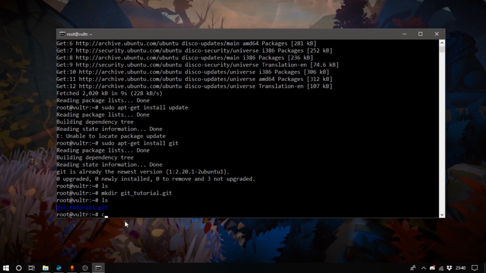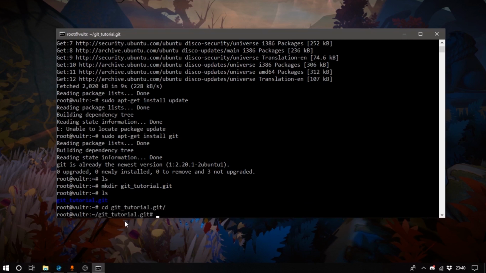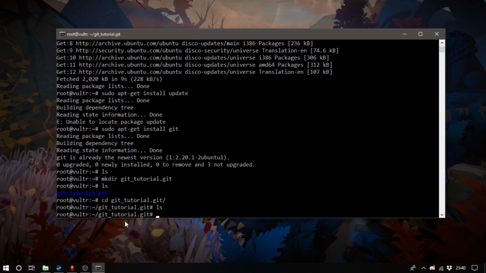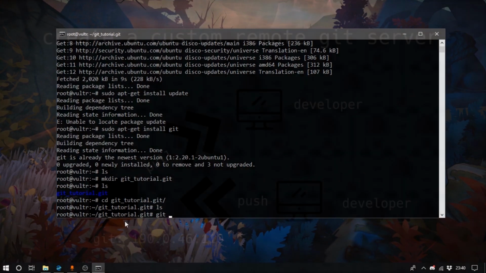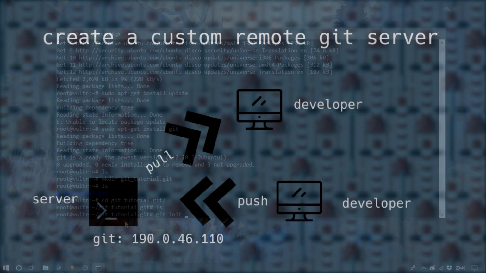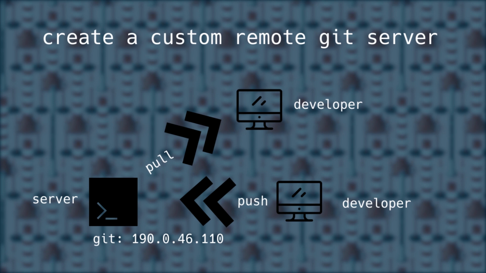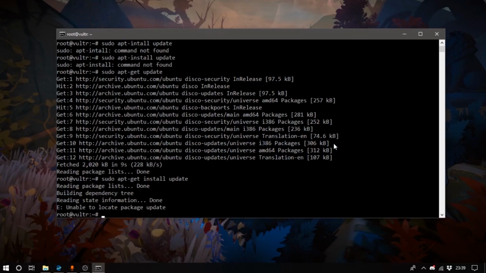And you don't need to worry too much about the space, because in this video we're going to be using a bare repo, which ultimately means that the copy of the repository that's going to be stored on the remote machine is actually going to be smaller than the copy that's stored on your developers' machines. So let's get down to it.